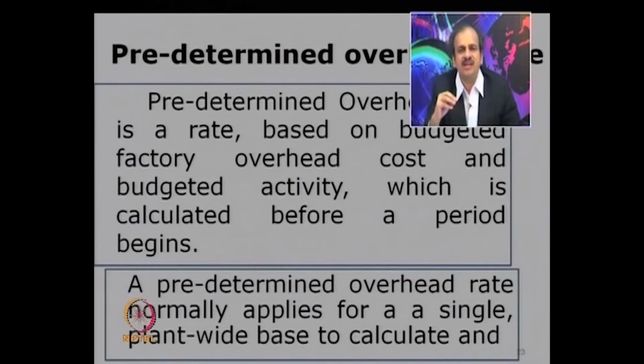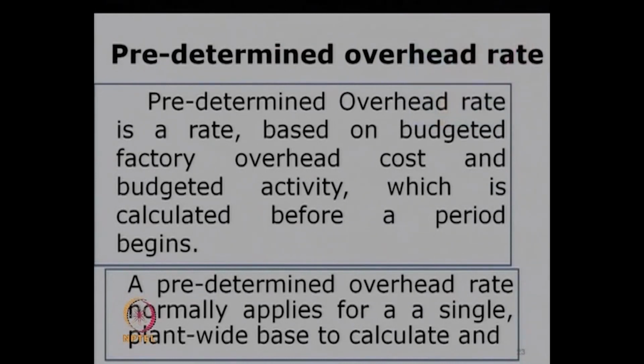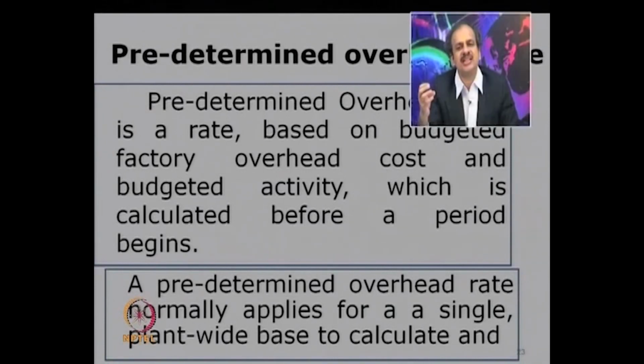Now in absorption, generally predetermined overhead rates are used. What is the meaning of predetermined? It means looking at the budgeted expense and the budgeted level of activity, some rate is worked out, and as and when the production happens, the product gets charged at that particular rate.